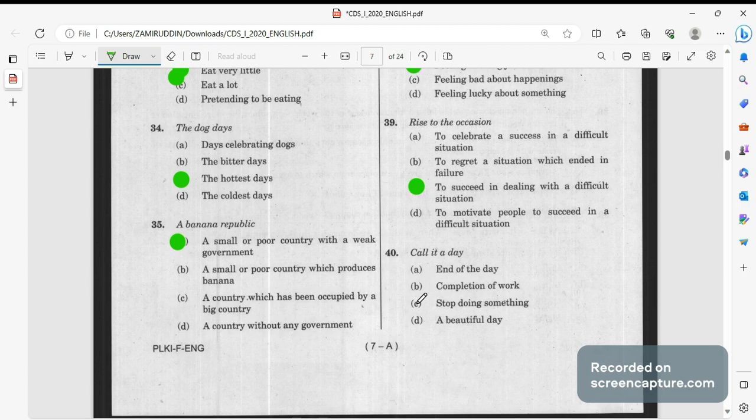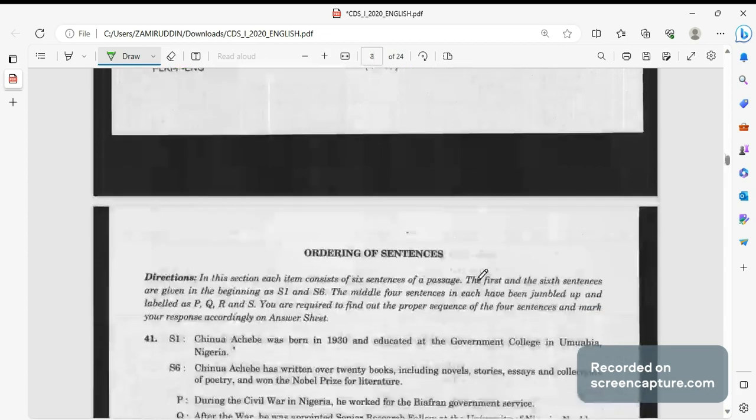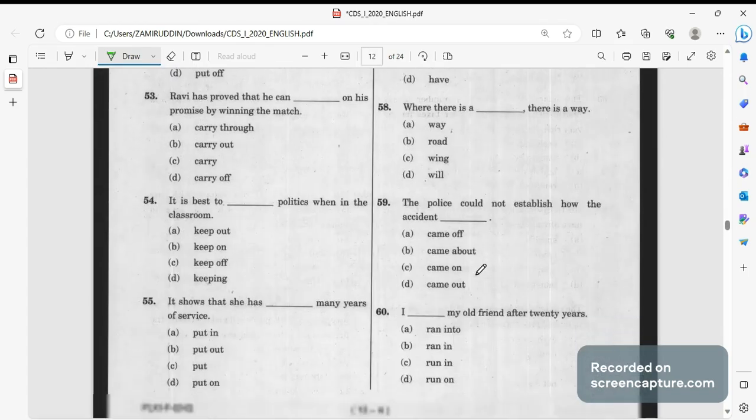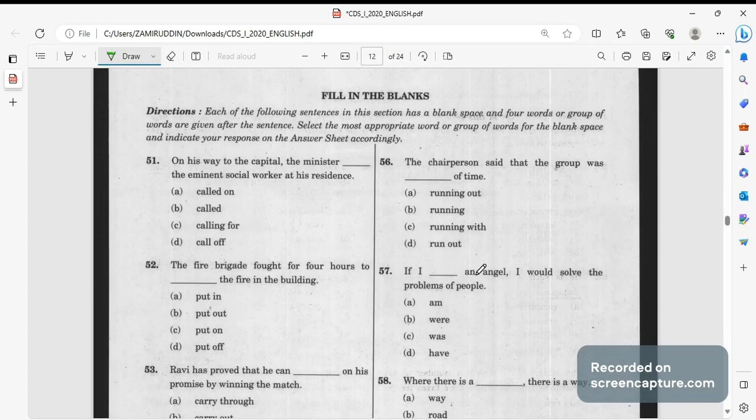They call it a day, like stop doing something. When we have completed all the work of any day, then we say call it a day, let's call it a day, which means let's stop doing some work. Then ordering the sentences, we won't be doing this, we'll skip this part. Fill in the blanks. Let's move ahead towards filling the blanks.